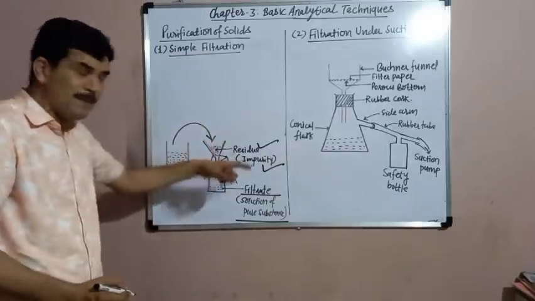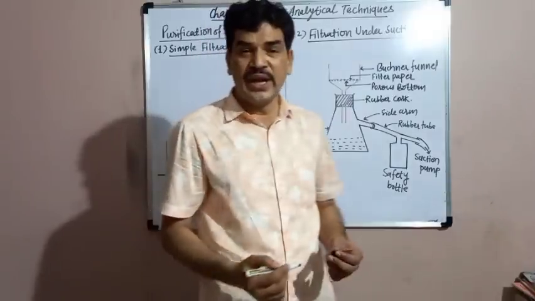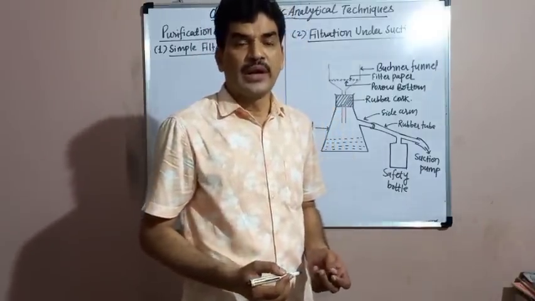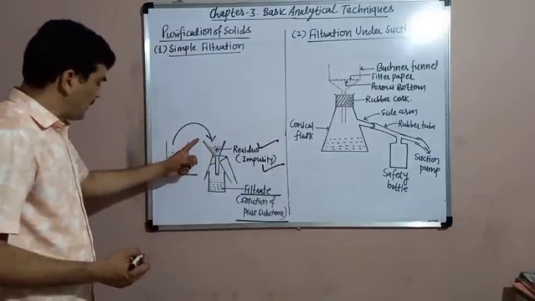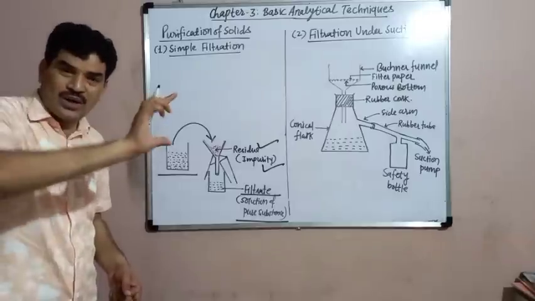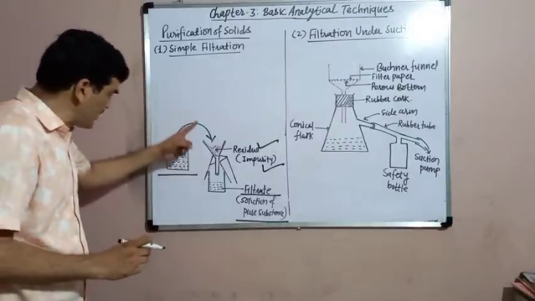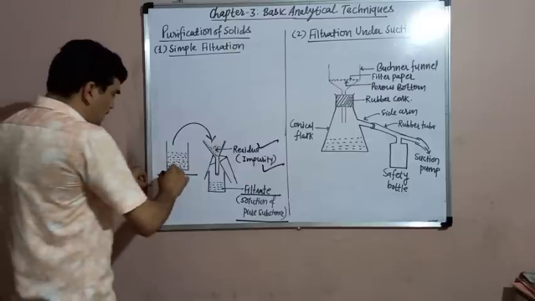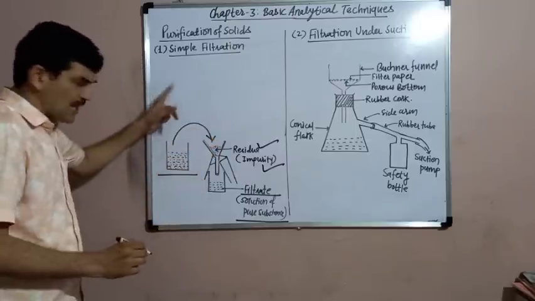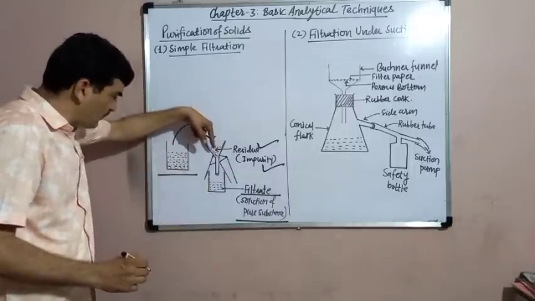So this is the simple filtration method in which there is a use of a funnel and a filter paper. A filter paper is converted into a triangular cone and that cone is then placed in the funnel. After that, a mixture which is to be separated is poured in the funnel.